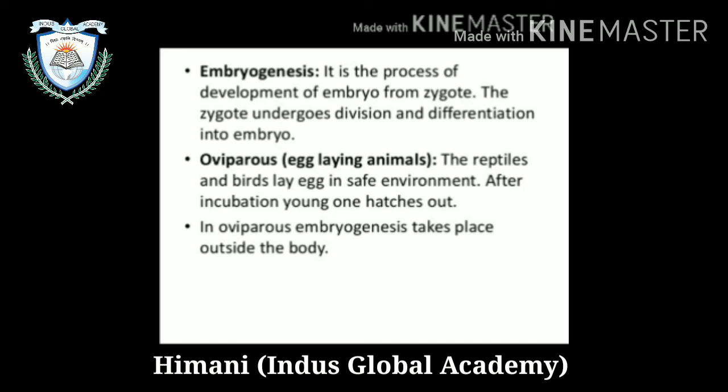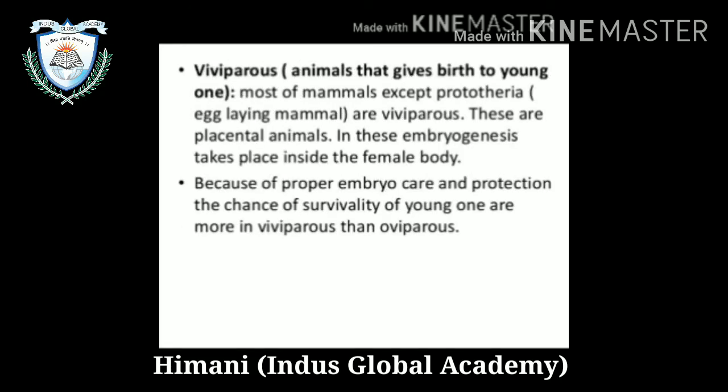Then oviparous and viviparous. Oviparous, egg-laying animals. Reptiles and birds lay eggs in a safe environment. After incubation, the young one hatches out. In oviparous animals, embryogenesis takes place outside the body. Then viviparous, those animals that give birth to young ones.